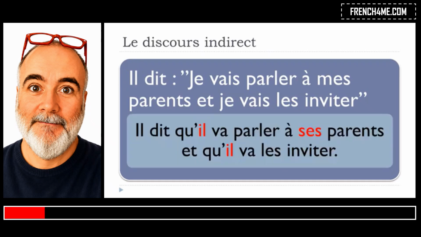And let's have a look. So je is becoming il. Mes is becoming ses. But then here les doesn't really change because you are just referring to mes parents, and in that case it was already the plural form les inviter, so it doesn't need to change at all. Okay, so il dit qu'il va parler à ses parents et qu'il va les inviter.